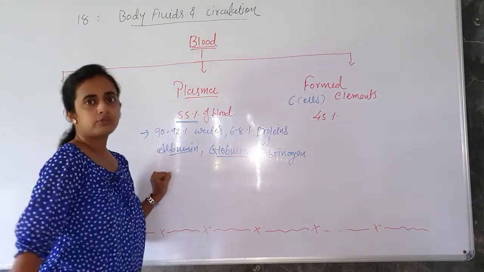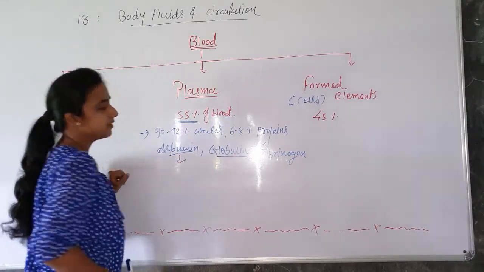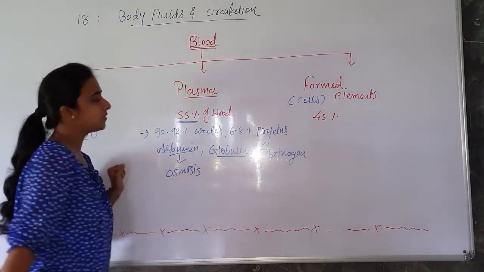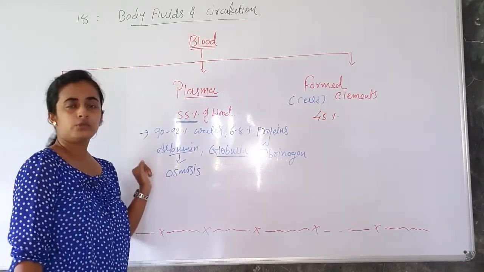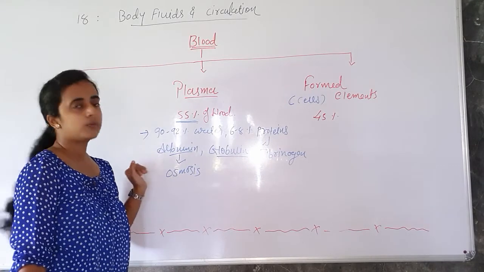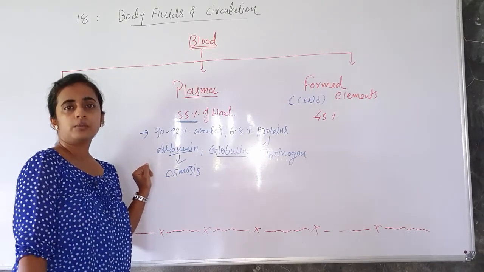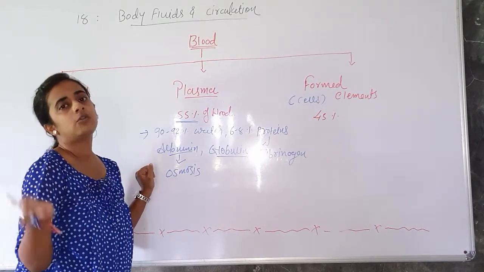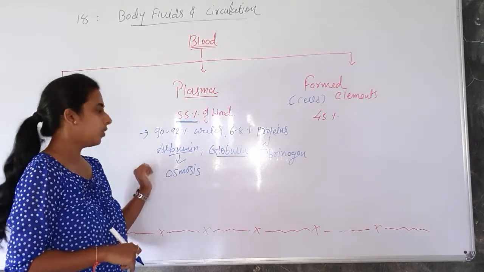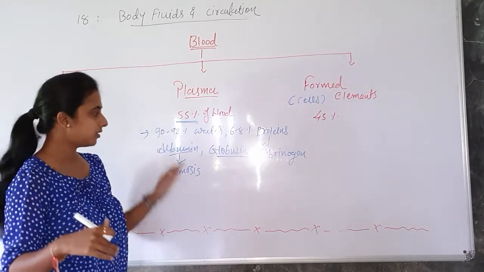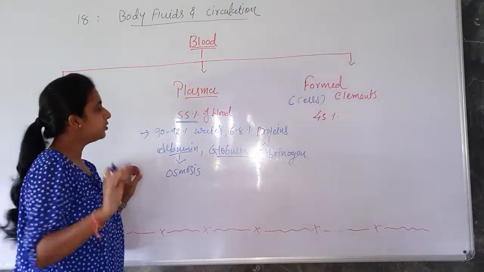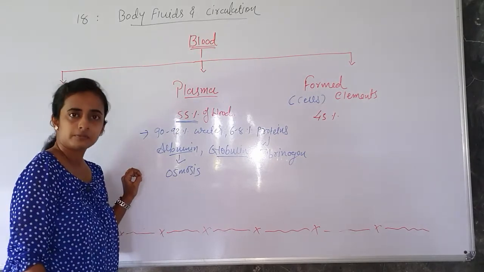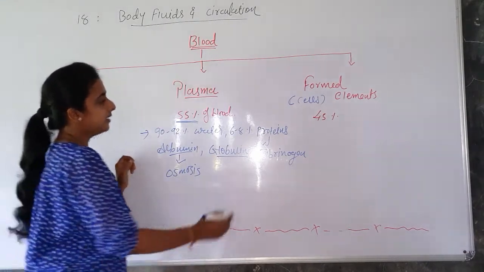Now what are the functions of these proteins? So the albumin plays a role in osmosis. Okay, so you all know what the osmosis process is. This osmosis process is the balance of the water between the inner side and the outer side of the cell. It means the water balance inside the cell and outside the cell is called osmosis. This is a whole process, but here we are not going to discuss this in detail. But you need to remember just that albumin protein is responsible to maintain the osmosis in the cell. Clear? Okay. Then next,